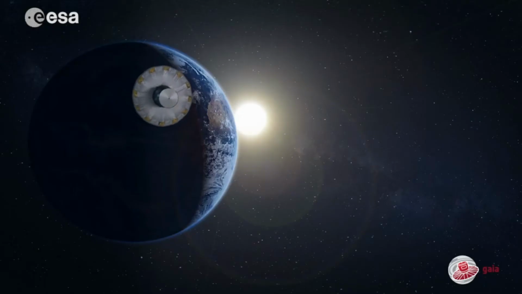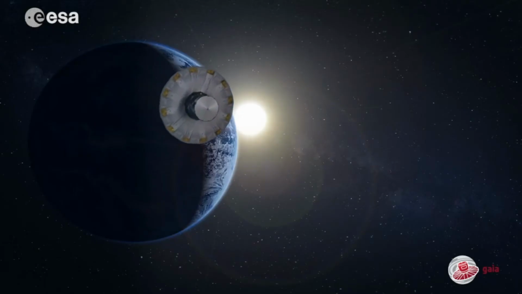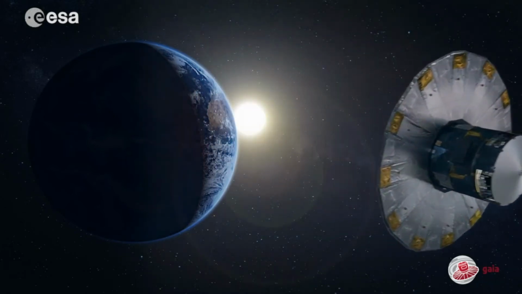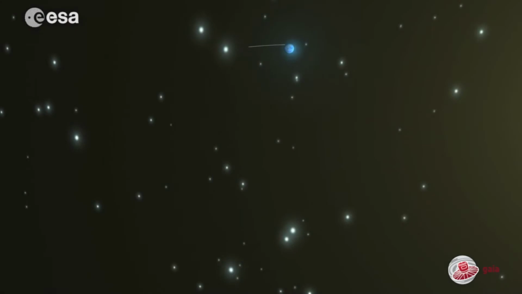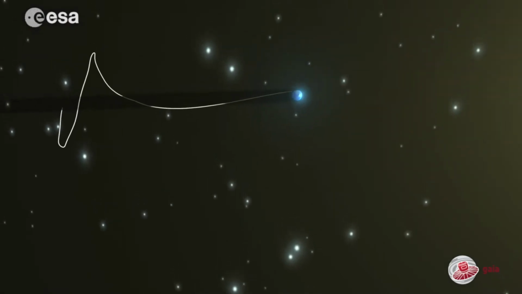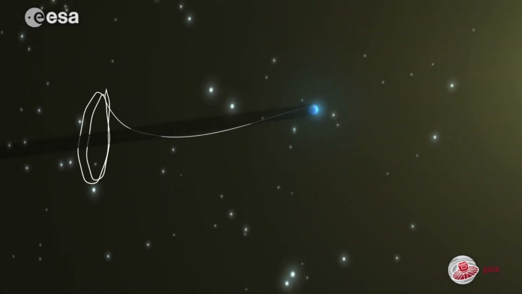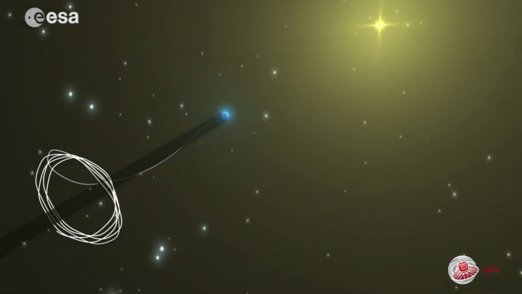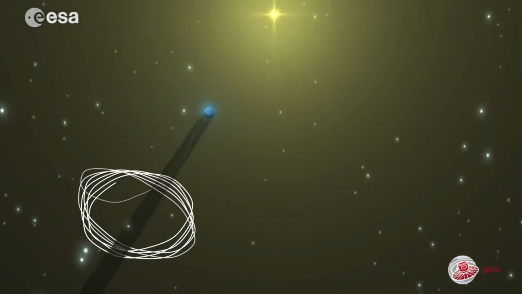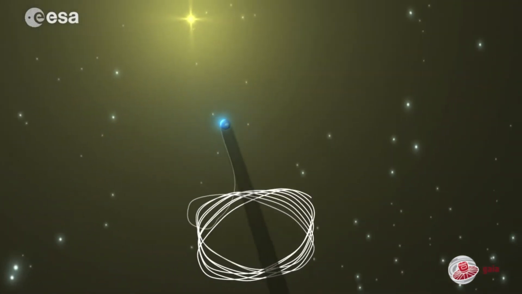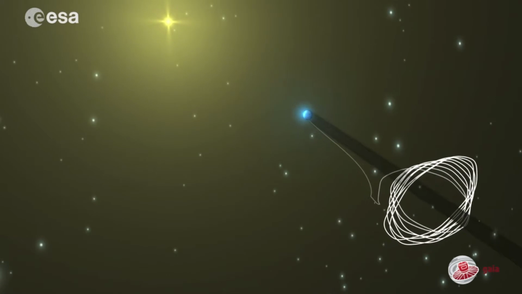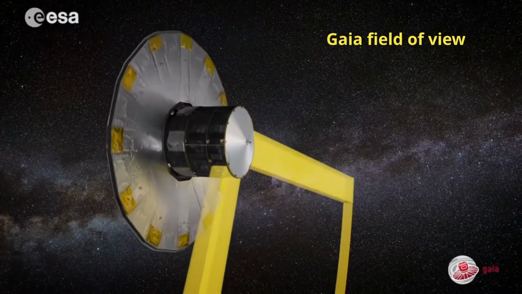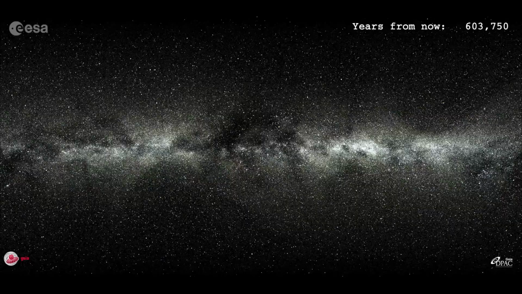Just to give some context to this project, in 2013, the European Space Agency launched Gaia, which is a space telescope which has traveled to a point called L2 along a line from the Sun to the Earth, where it is now orbiting, and carrying out a precision survey of the positions and velocities of over 1 billion stars in the Milky Way. This has given us really the clearest picture we've ever had of the kinematics of stars in the Milky Way, and is allowing us to map with unprecedented accuracy the structure, dynamics, and the mass of the Milky Way.